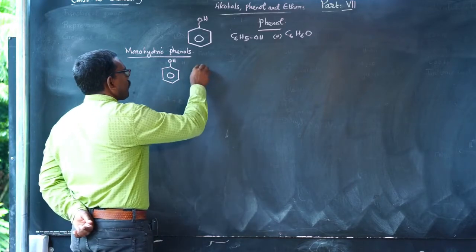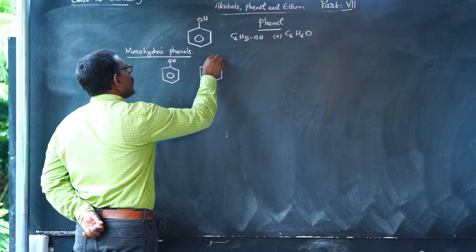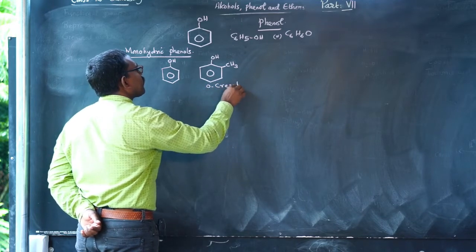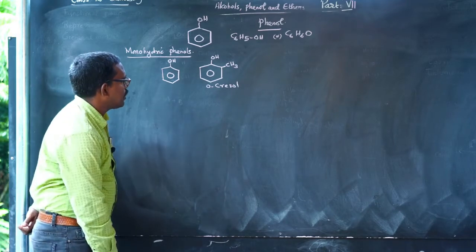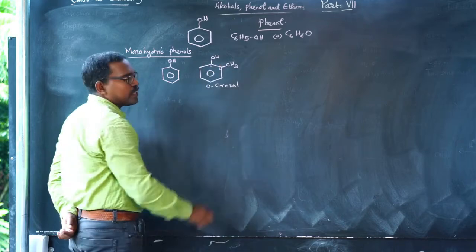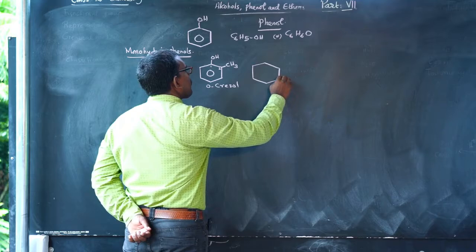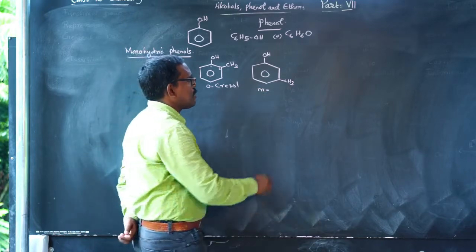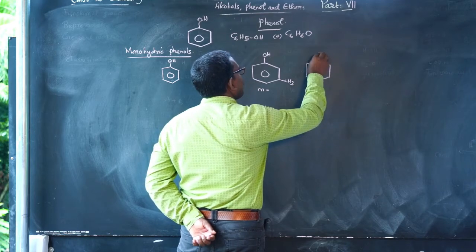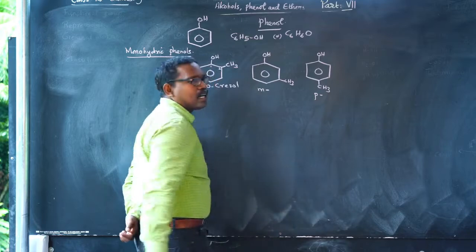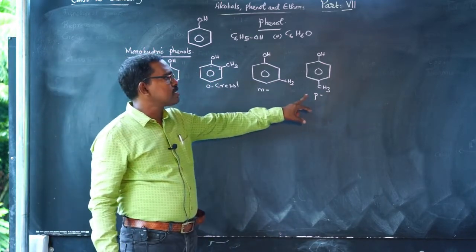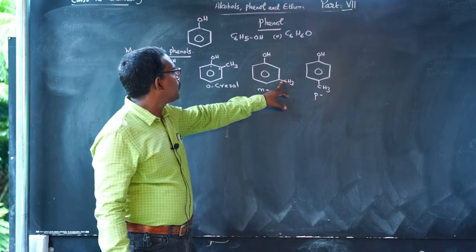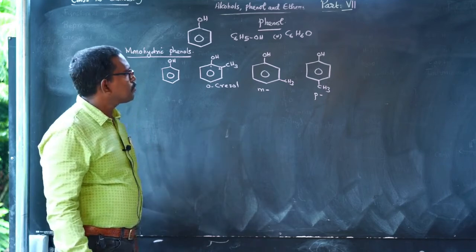Monohydric phenols: phenol, and cresol, that is orthocresol, metacresol and paracresol. Orthocresol is 2-methylphenol, metacresol is 3-methylphenol, and paracresol is 4-methylphenol.